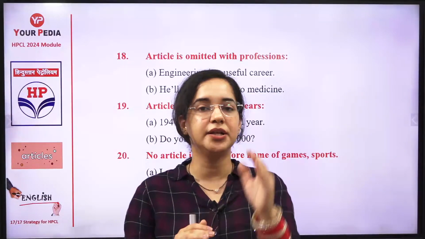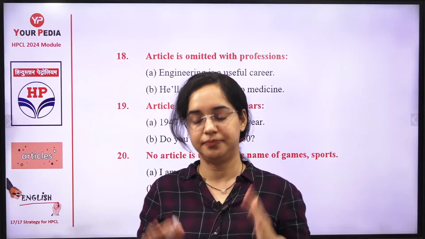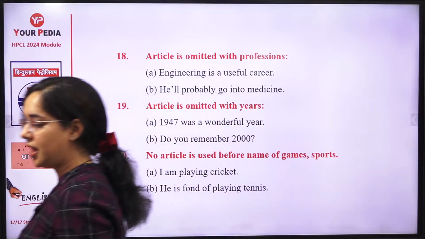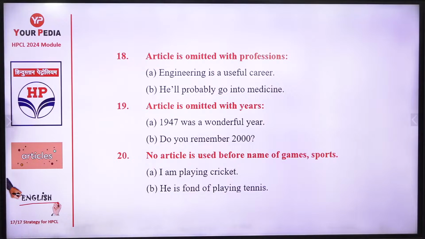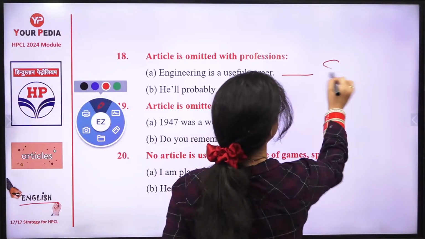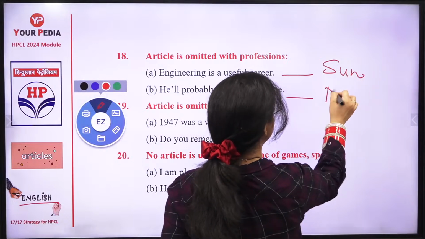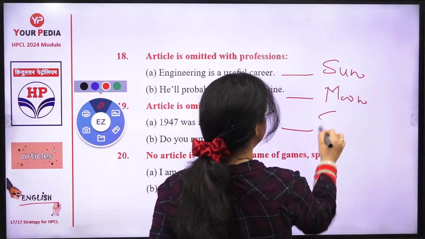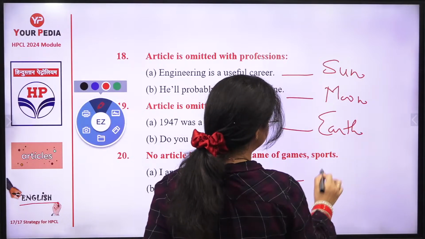Now one common question, because there is some kind of mistake students commit. What will you use with sun, moon, earth? Sun, moon, and earth, I gave you three things. You have to tell me what article will be used. Dash sun, dash moon, dash earth, dash Mars.